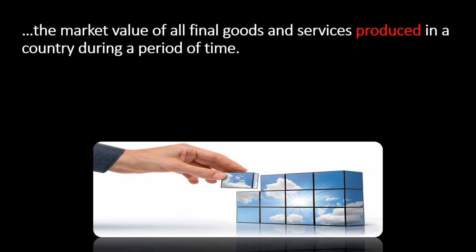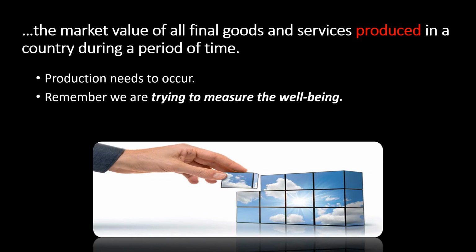The next part of this definition is the word produced. The word produce tells us that production needs to occur. There has to be some sort of production because remember, what we're going to try and get to is how this measures overall well-being in a society. And production is going to equal jobs, it's going to equal incomes, people are going to be able to afford better health care, a bunch of different things that we can help to set a proxy for overall well-being. Again, not perfect, but we want to have some sort of proxy that we can measure it, so things need to be produced.